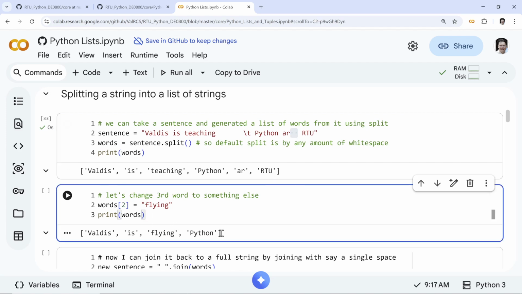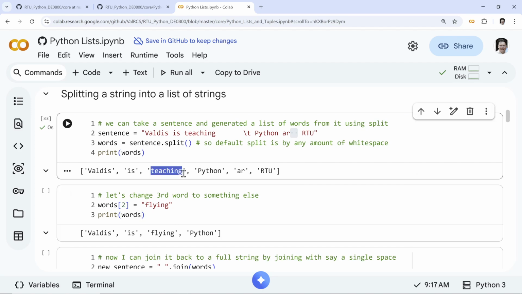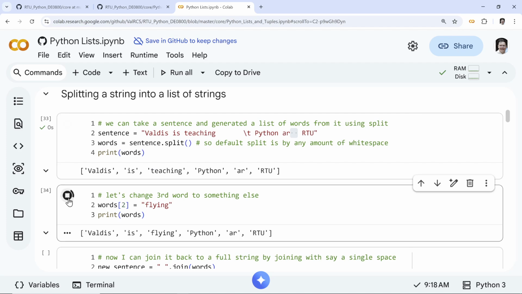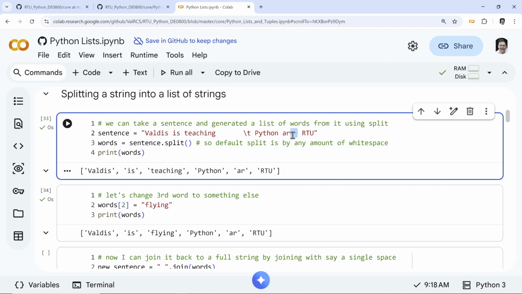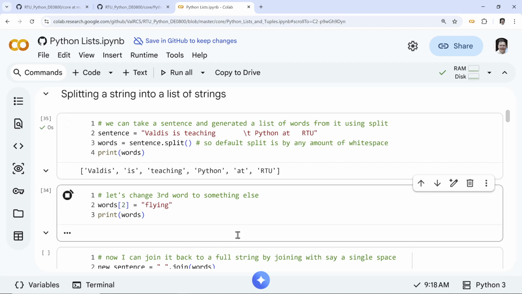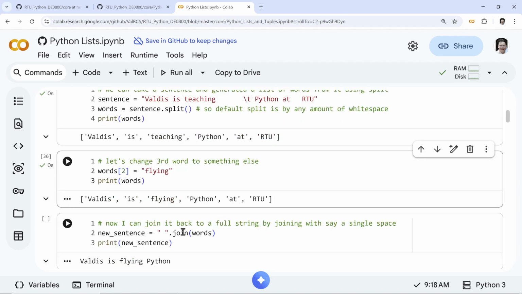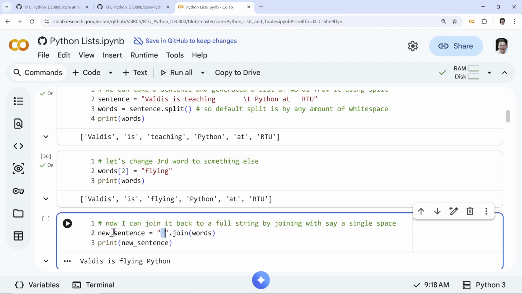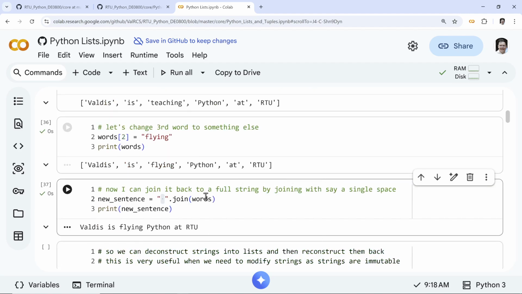So while this is flying Python, sure, why not? I change this third word. I can mutate the third word to flying. While this is flying Python at, by the way, let me change it again. This is Latvian at. Sorry, let's do it again. At. And so, of course, this is now correct. So now we can change back, and of course, we use the trick of joining. I'll use a single space again. Notice again we will lose the extra white space. Well, this is teaching Python at RTU, right?